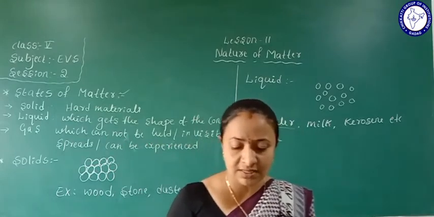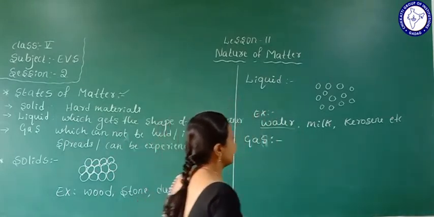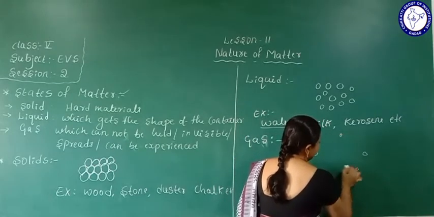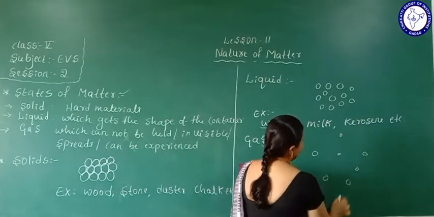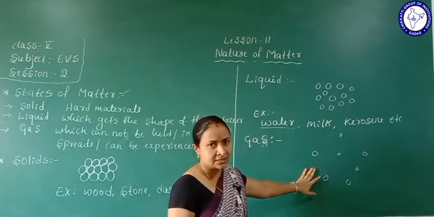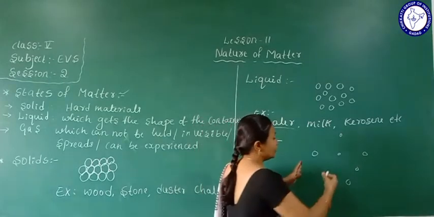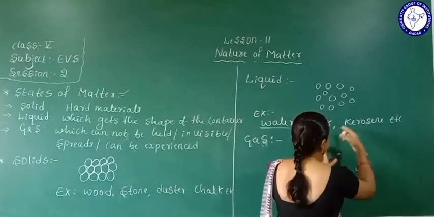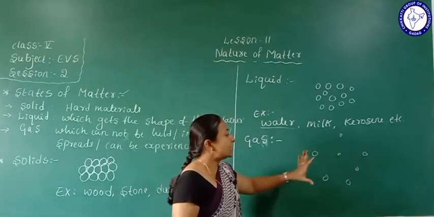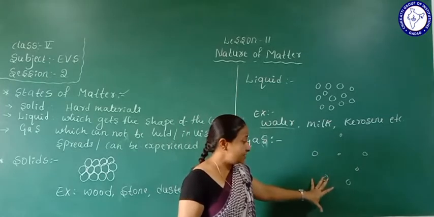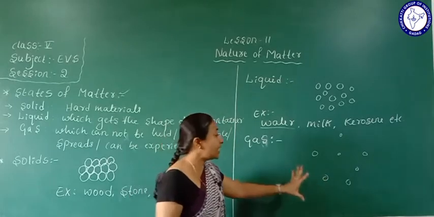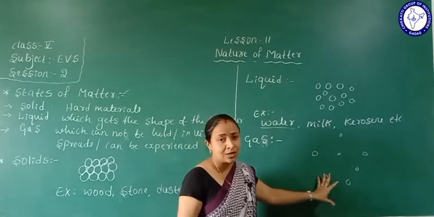Here, gas particles are arranged rarely. Rarely means here one is there, here one, here one. Compared to liquids, see how the gas particles are arranged. Rarely, so in between there is too much space. See the gap between these particles, too much space. Those particles we call a gas.